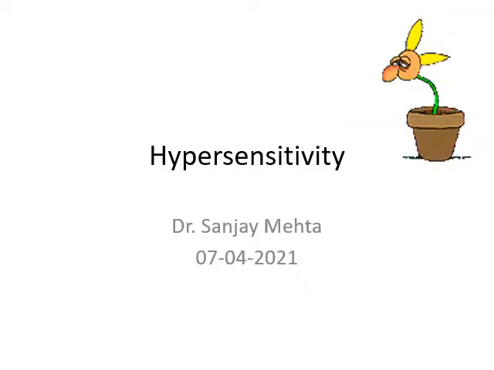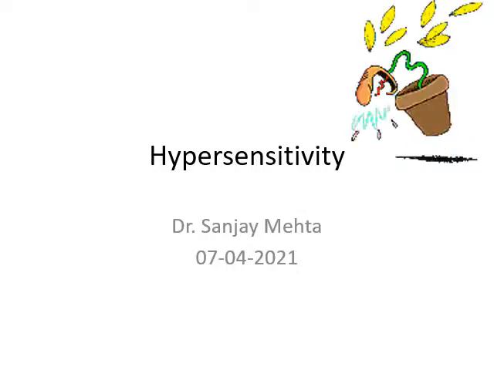Hello friends. So today we'll discuss type 3 hypersensitivity. Now this type 3 hypersensitivity is mediated by immune complex. Type 1 was mediated by antibody IgE type. Type 2 was also mediated by immunoglobulin.